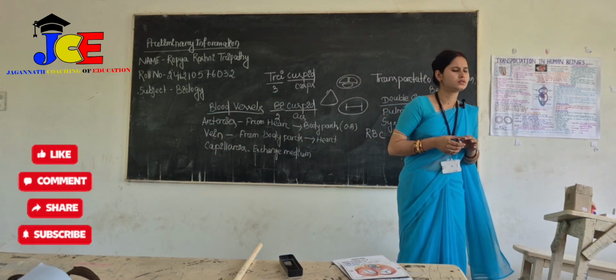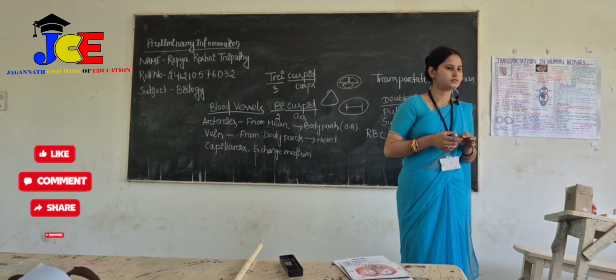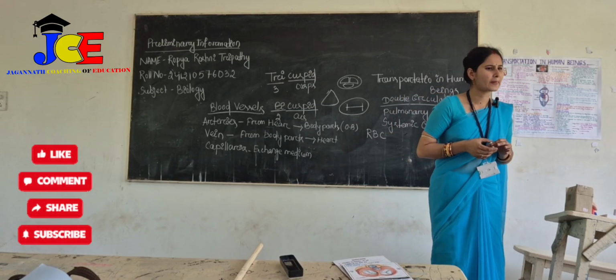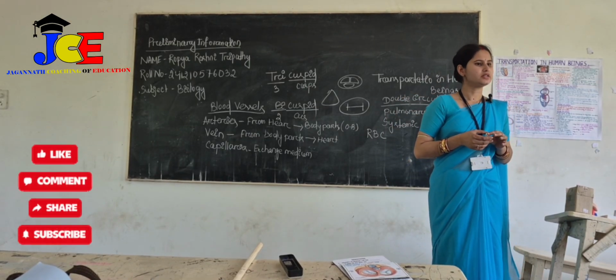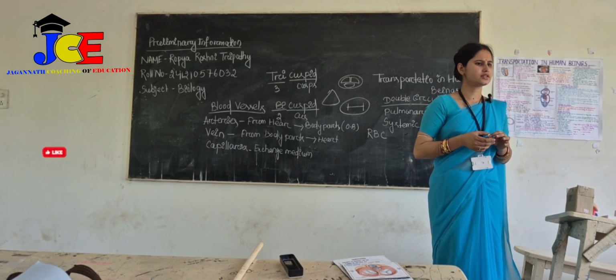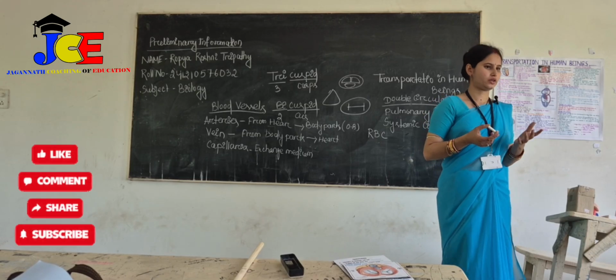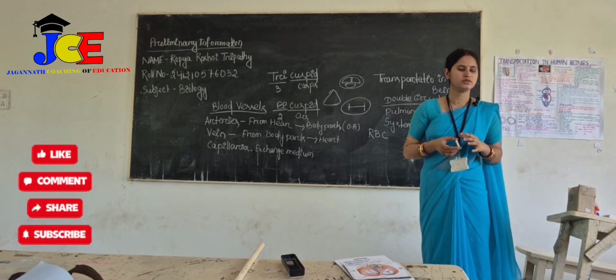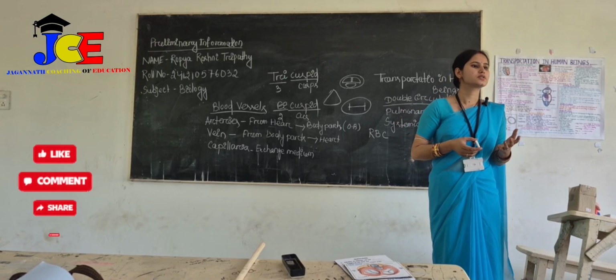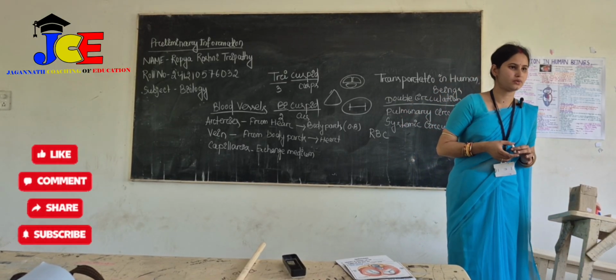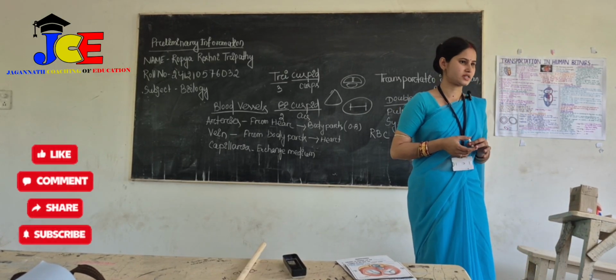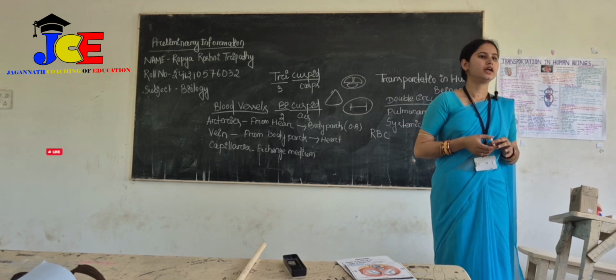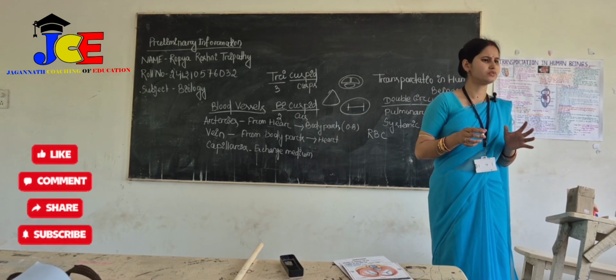Transportation in human beings. How does transportation happen in animals? In lower organisms, there is a water vascular system or canal system which helps in transportation. Sponges or Porifera use a canal system for transportation, and echinoderms use a water vascular system, which is like a canal system.